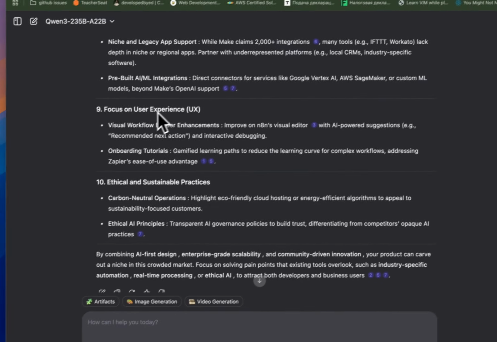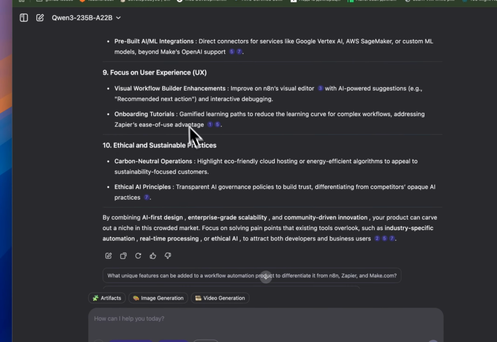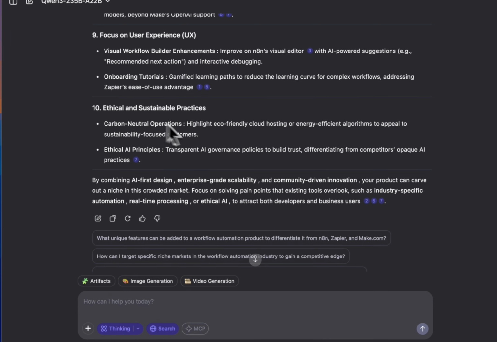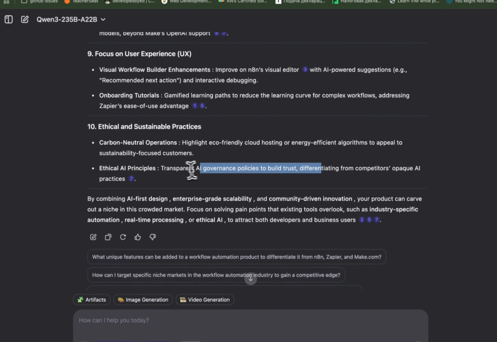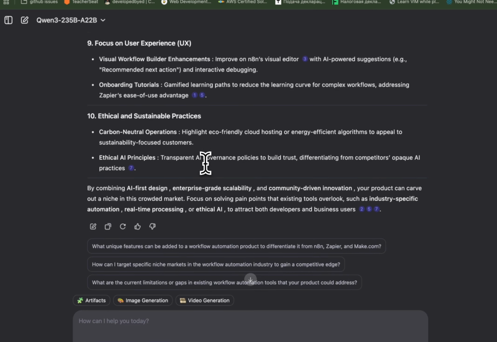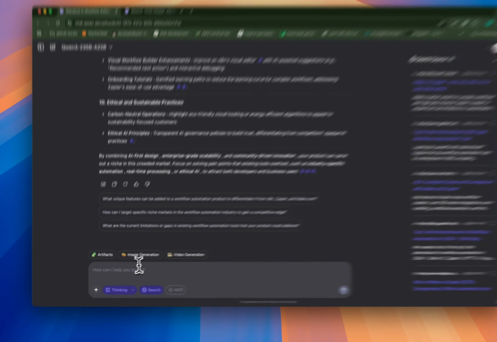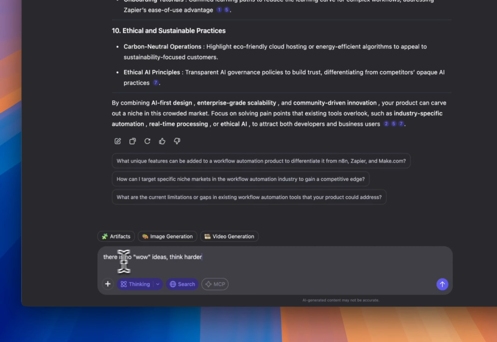Okay. So focus on user experience. Yeah, that's not really, again, a simple thing. Ethical, sustainable practices. Okay. Nice to have, again. It's always good to have those, but not something that will make the product stand out.